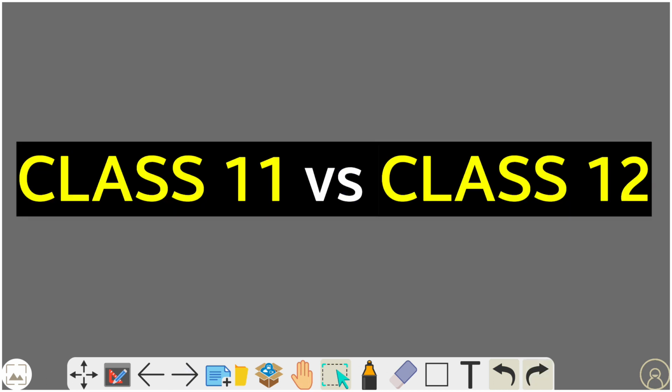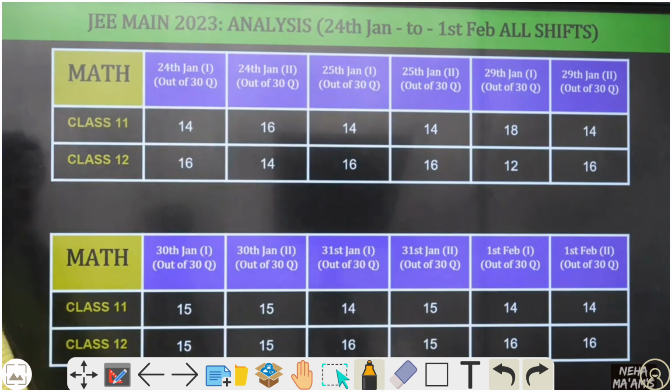So first, class 11 versus class 12, which means how many questions are asked from class 11 and how many questions are asked from class 12. That is what the first slide shows, so let's look at it. This starts from the 24th January first shift and goes to the February second shift. It starts from 24 Jan, and here is 1st February shift 2, with 30 questions.